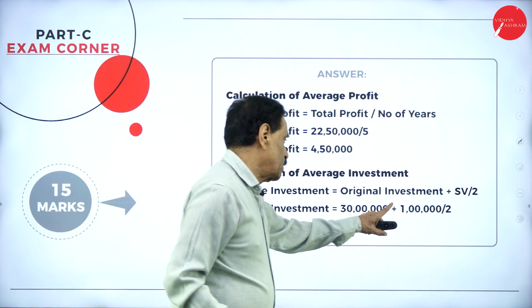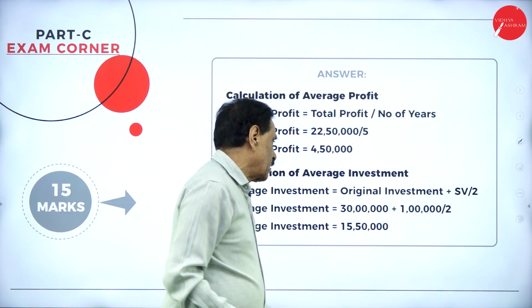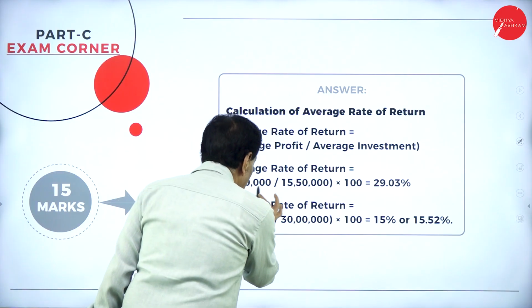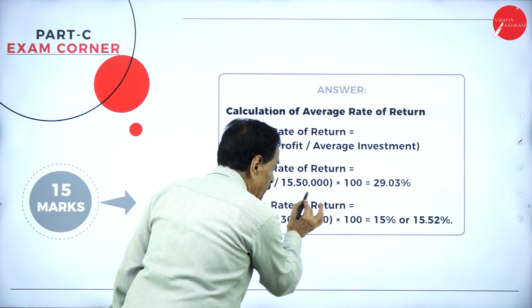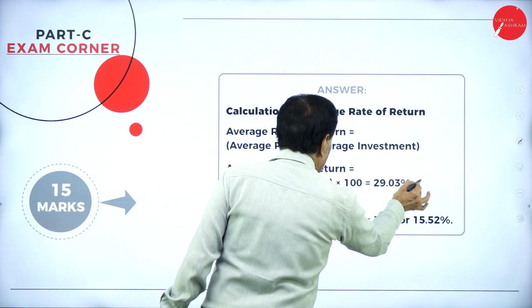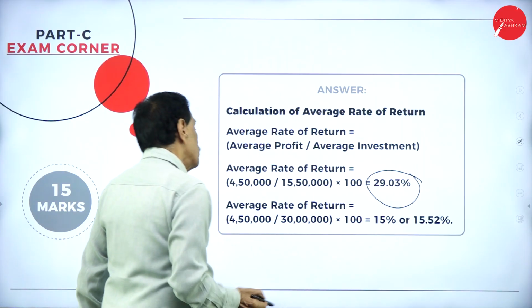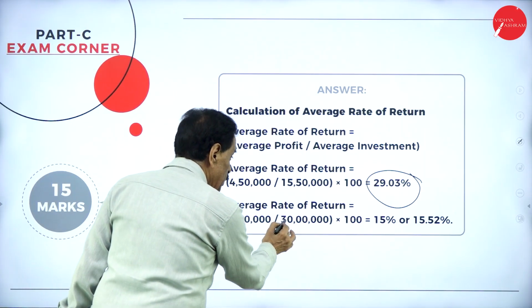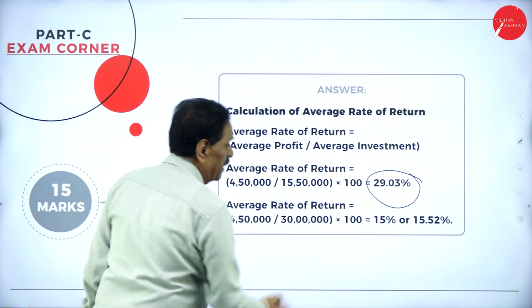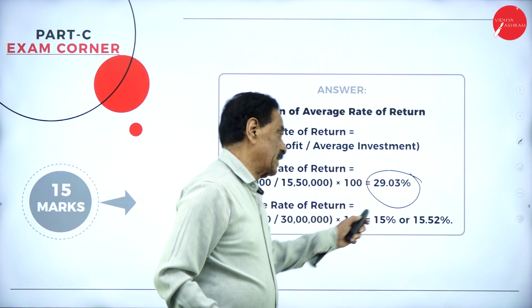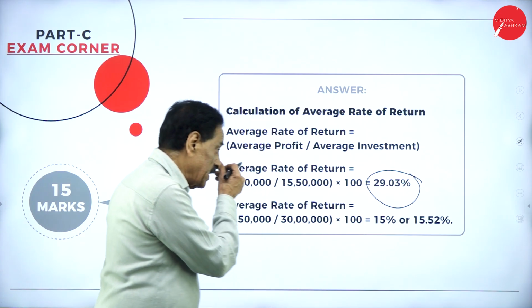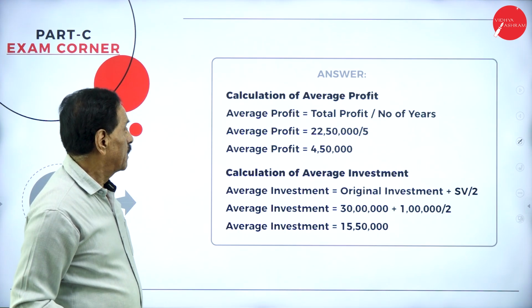Your salvage value is 1 lakh. Divide by 2, it will work out to 15 lakh 50,000. So if we take 4 lakh 50,000 divided by 15 lakh 50,000, the percentage comes to 29.93. By chance, if we take only 30 lakh, 4 lakh 50,000 divided by 30 lakh into 100, that works out to 15%, or 15.52%, if it does not take the salvage value.